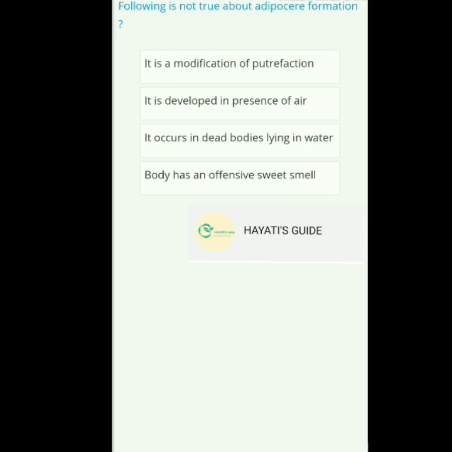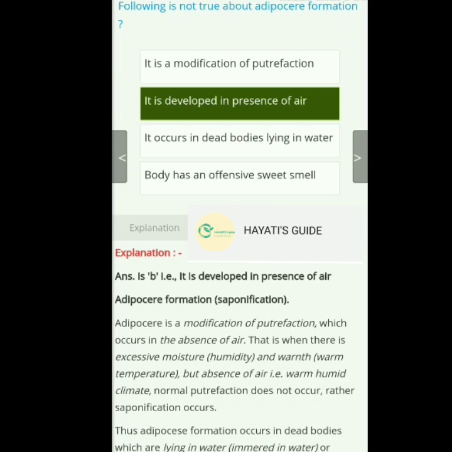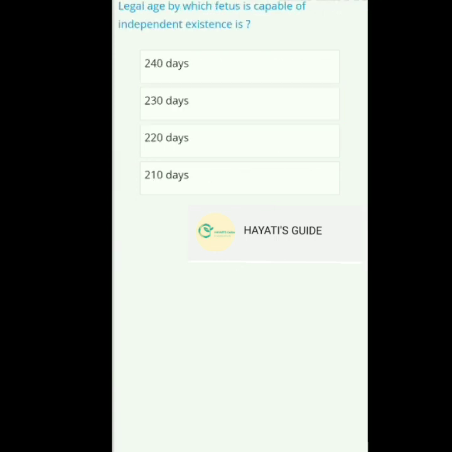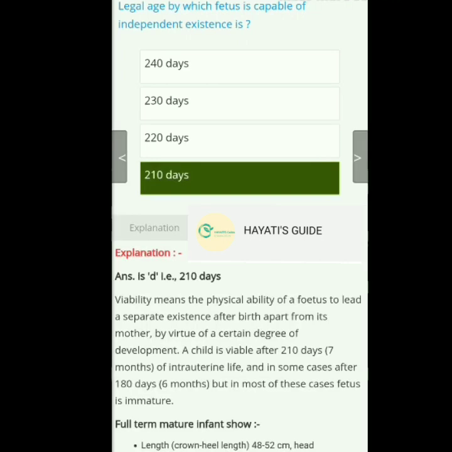Next, the following is not true about adipocere formation. We know earlier that for adipocere formation, the criteria needed are excess moisture and warm temperature, but in the absence of air. So, the answer is that it is developed in the presence of air. Next, the legal age by which a fetus is capable of independent existence is, and the answer is 210 days.